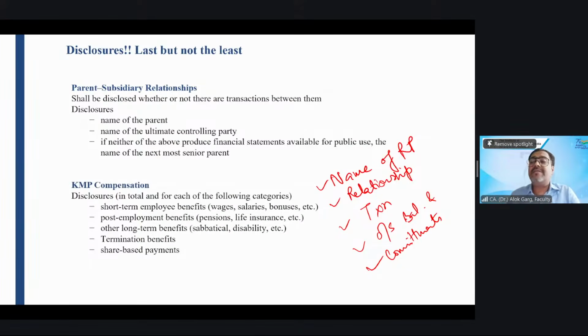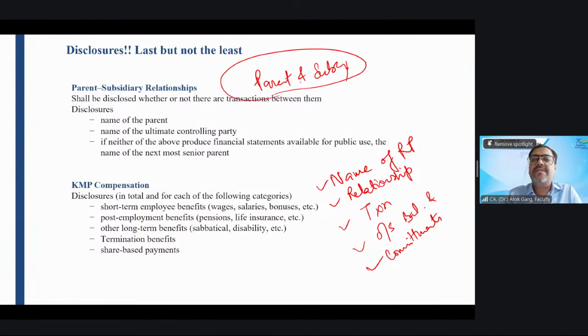So my dear friends, remember, number one, you are always required to disclose parent and subsidiary. Parent and subsidiary relationship means, doesn't matter if a parent does not have any transaction with the related party, still the parent has to give the name of subsidiaries. Or doesn't matter if a subsidiary does not have any transaction with the parent, still the subsidiary is required to give the name of the parent.